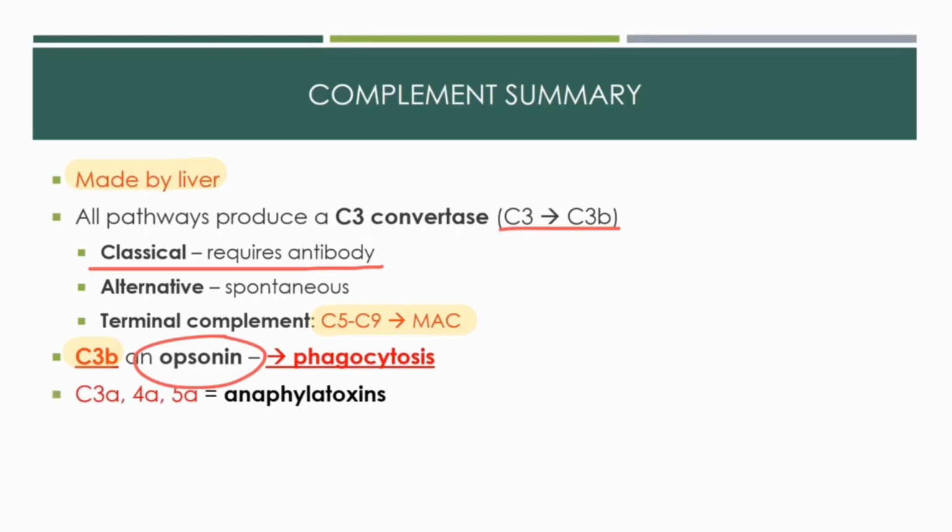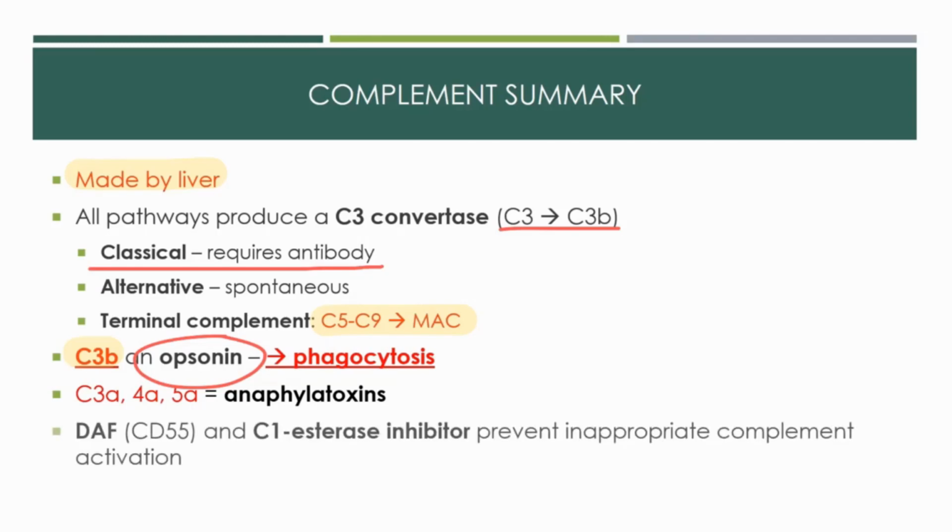The anaphylatoxins C3a, C4a, and C5a are byproducts of the complement system, but they like to test these, so you should know them. And you already know from before that C5a is an important chemotactic factor for neutrophils. Lastly, there are a couple of regulatory proteins to know about. These inhibit the complement system so it cannot go crazy and just destroy us.